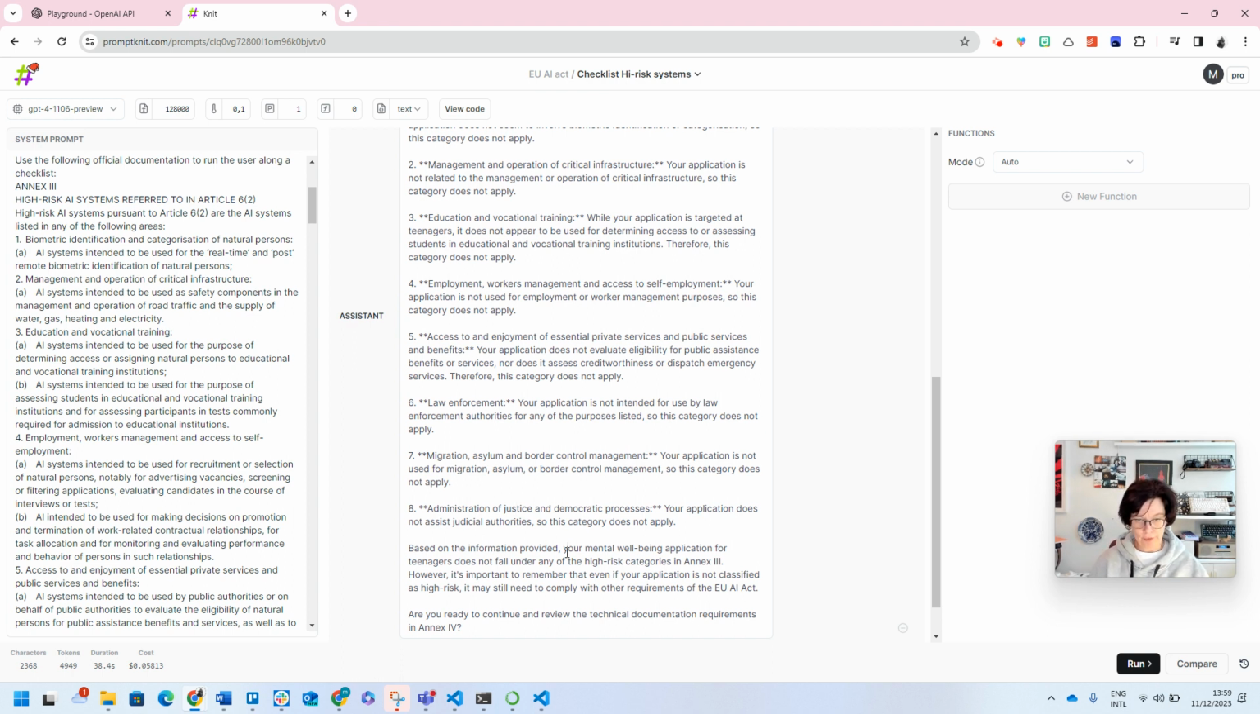Based on the information provided, your mental well-being application for teenagers does not fall under any high-risk categories in Annex 3. However, it's important to remember that even if your application is not classified as high risk, it may still need to comply with other requirements of the EU AI Act.